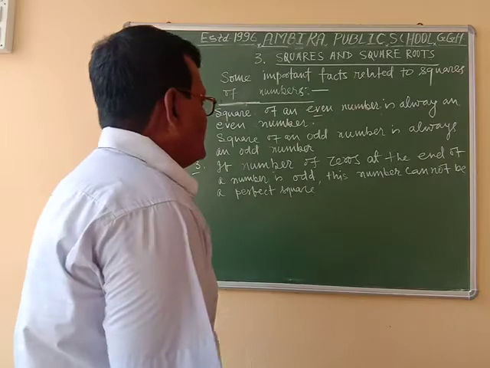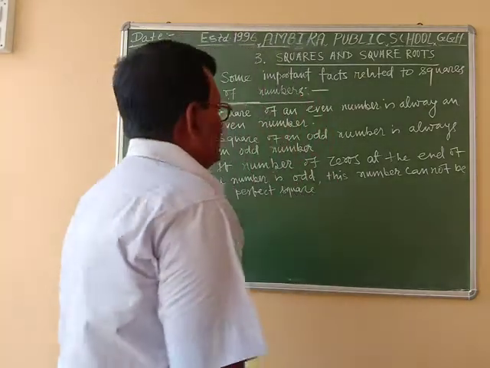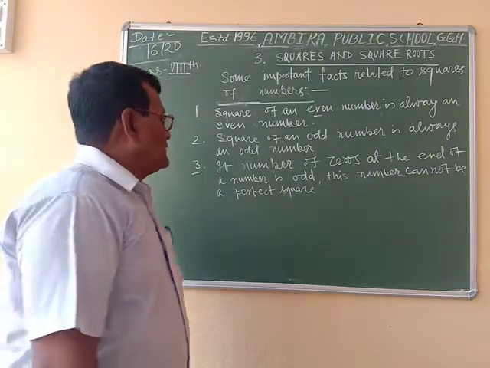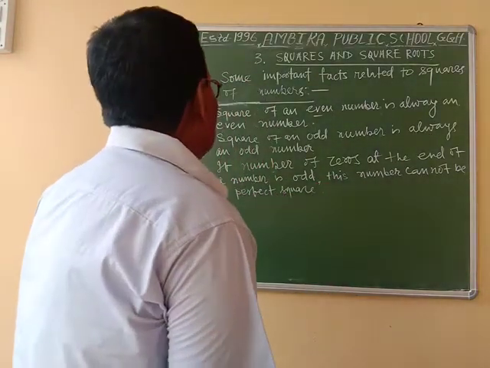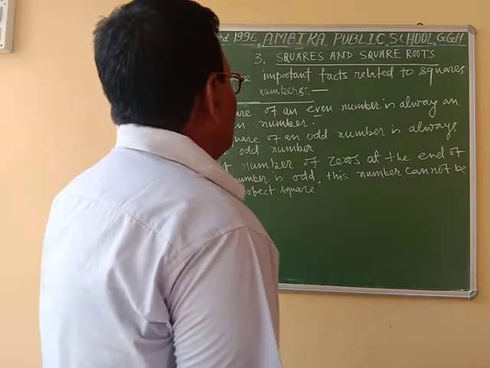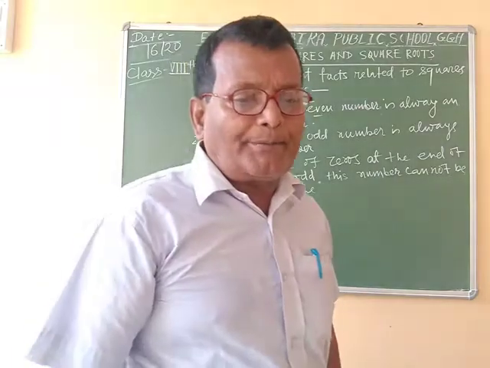If the number of zeros at the end of a number is odd, then this number cannot be a perfect square.